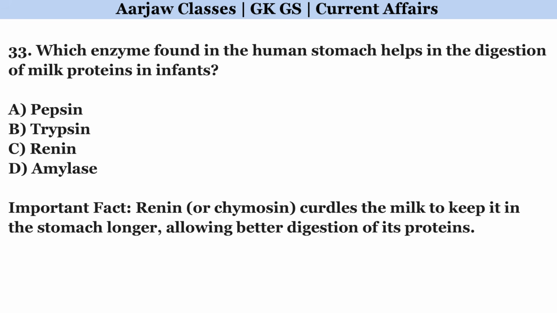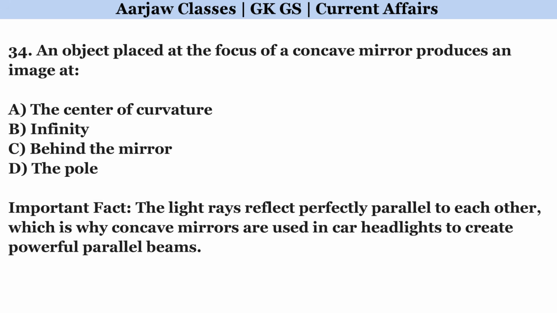Which enzyme found in the human stomach helps in the digestion of milk proteins in infants? Correct option is C. Renin. An object placed at the focus of a concave mirror produces an image at. Correct option is B. Infinity.